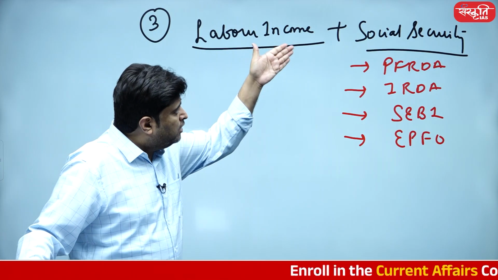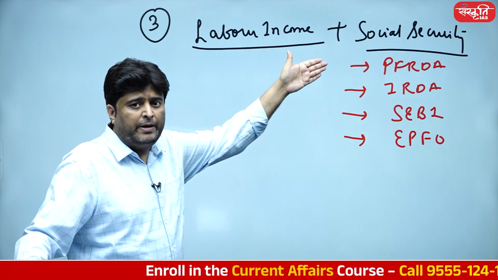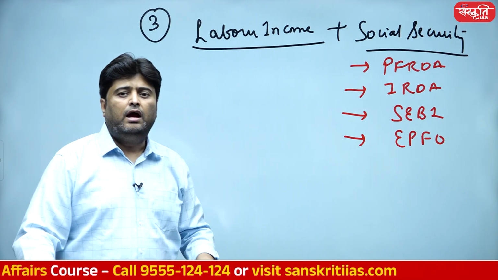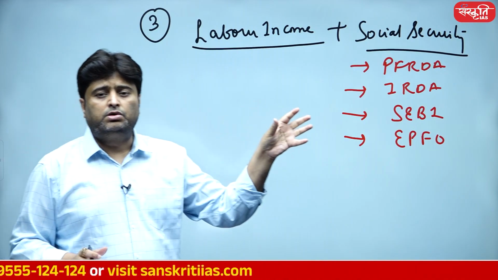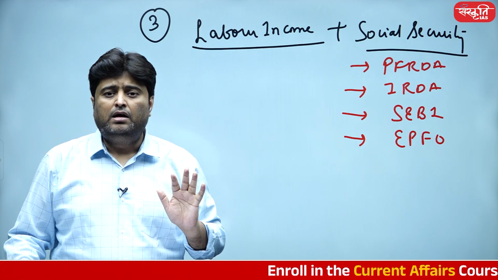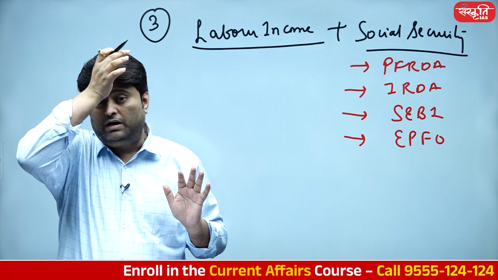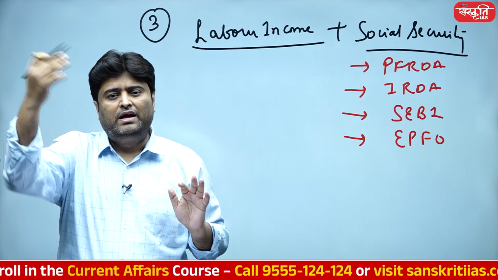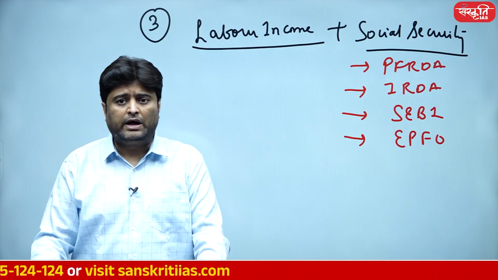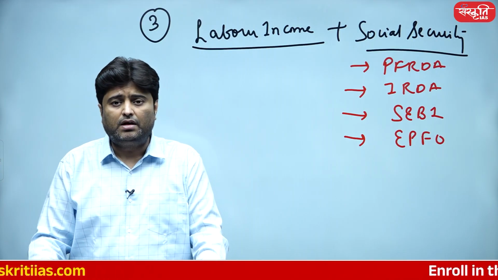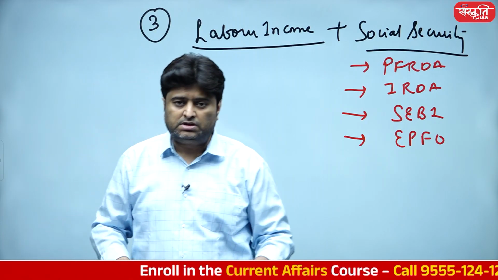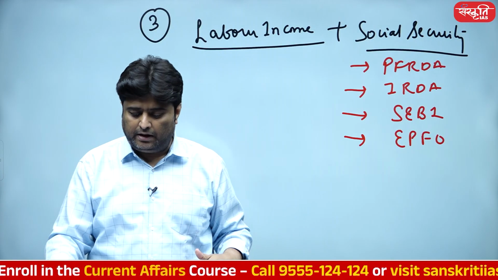So the impact of social security schemes can only be judged by these data: PFRDA data, IRDA data, SEBI data, EPFO data, based upon which the impact of social security is going to be gauged. And our Ministry of Statistics and Programme Implementation had an idea that earlier we were only calculating the labor income. Now, apart from the labor income, we should also look into the social security data. So earlier it was only limited to labor income. Now from now onwards, it's labor income plus other important data as well.